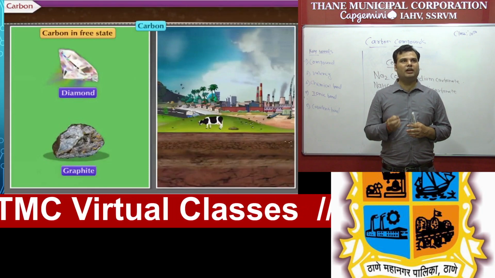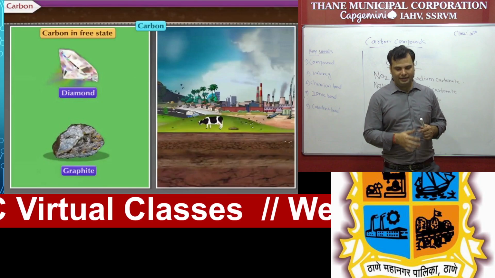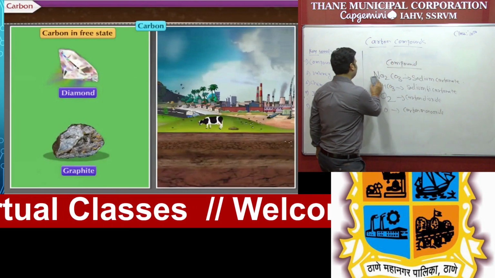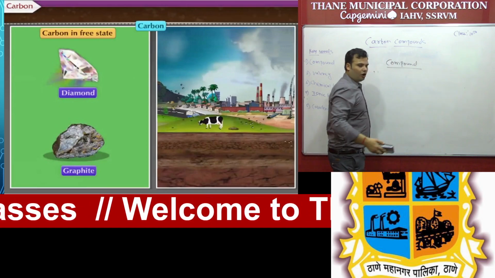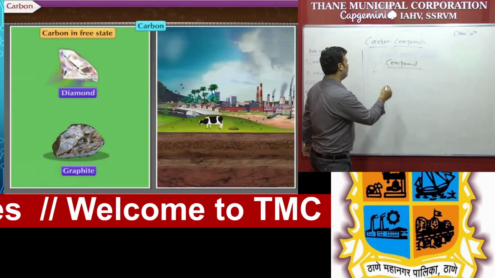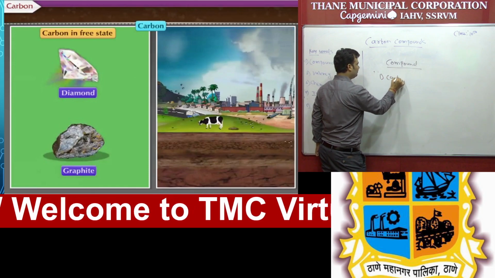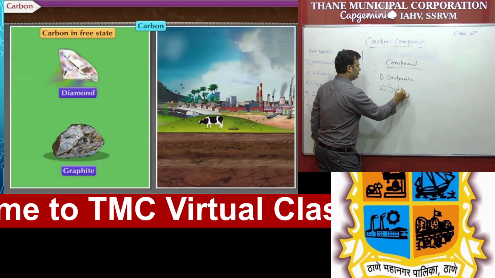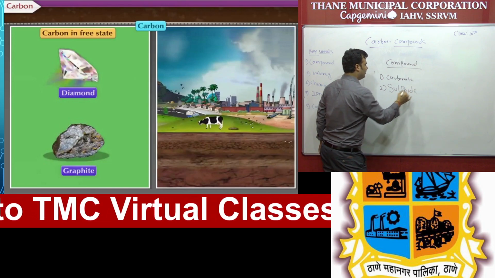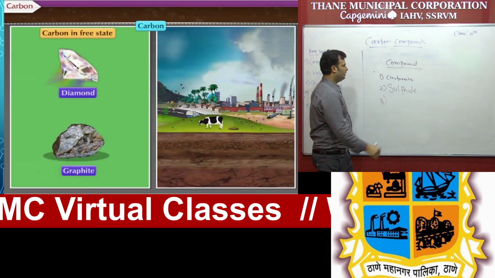So these two are present in the free state, and in the combined form carbon is present as carbonate. Already we know that elements are present in the earth crust basically in three forms. One is carbonate, which contains carbon, second sulfide, which contains sulfur, and third, oxide.